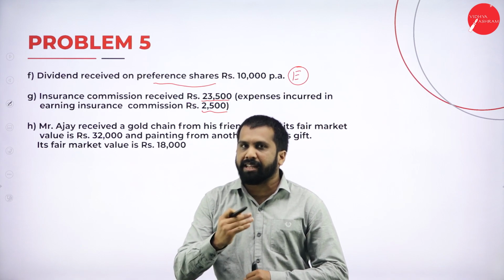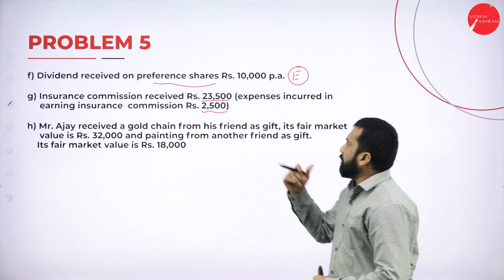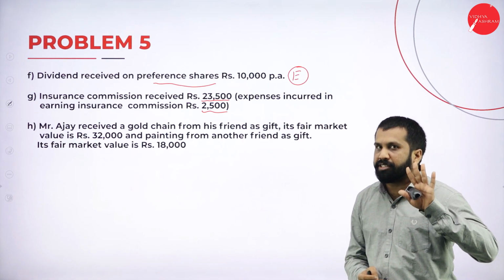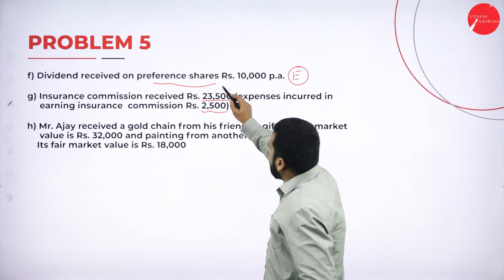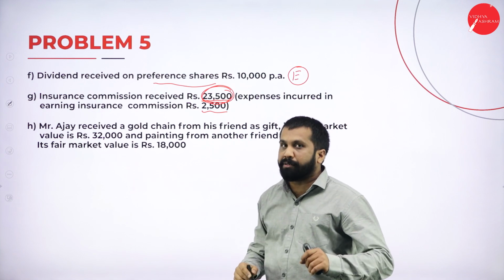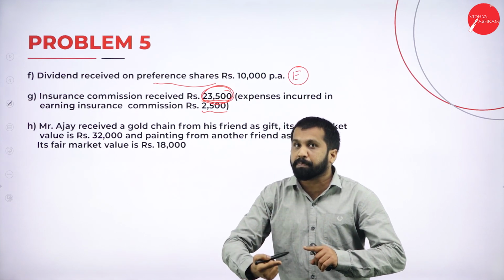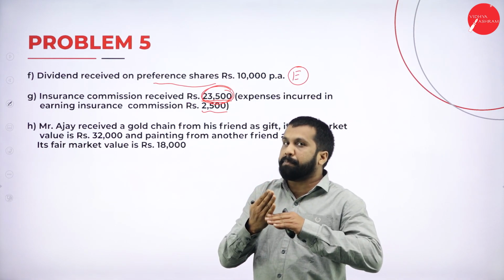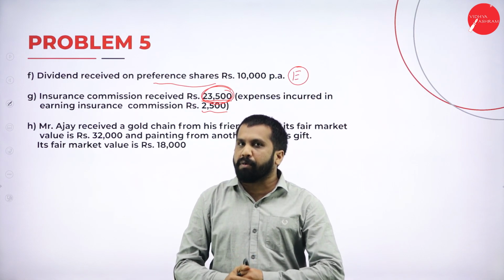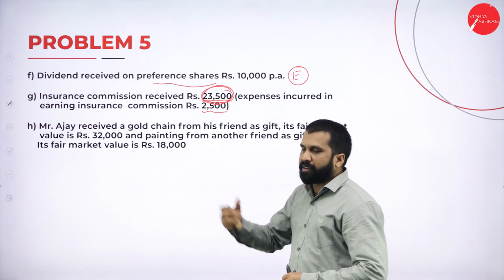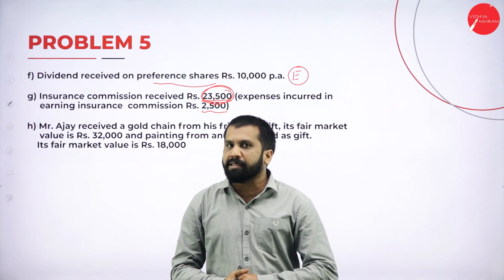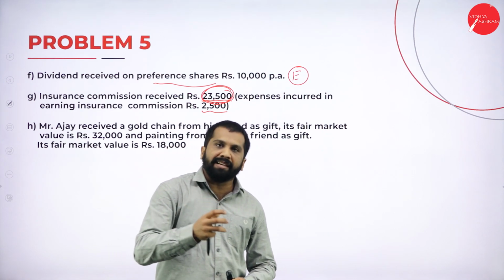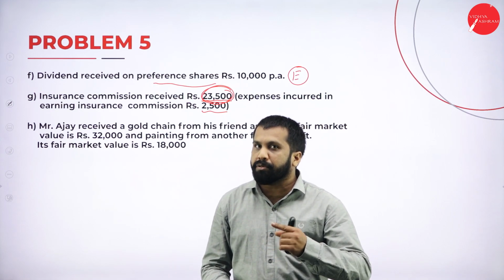Insurance commission up to 2.5, it is exempted. So now it is changed. I'll let you know what is the rate actually. Now, under this insurance commission, the tax percentage is 5%. Now, 23,500, whatever income they have given, we have to convert to 100%. Whatever information is there is 95% because already 5% deducted. For example, you bought a lottery, the prize amount is around 24,000. Will they give you 24,000 directly? No. They will minus 5% commission. Later, they will give you the balance.